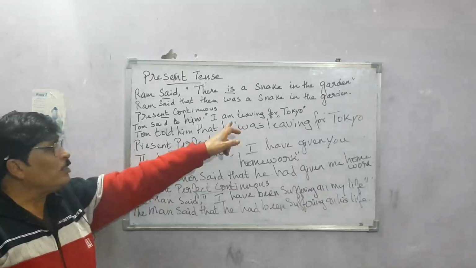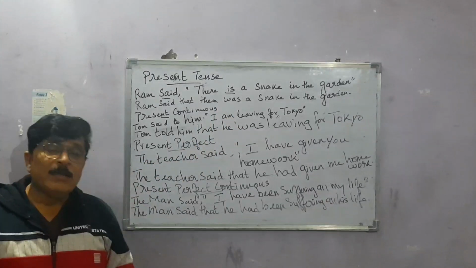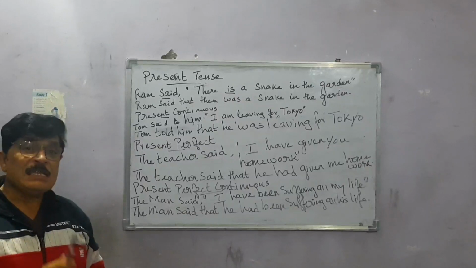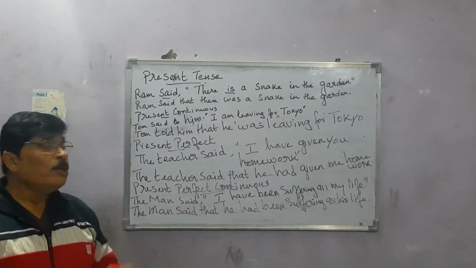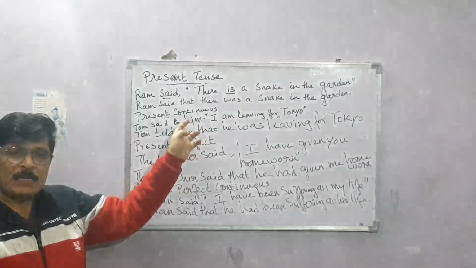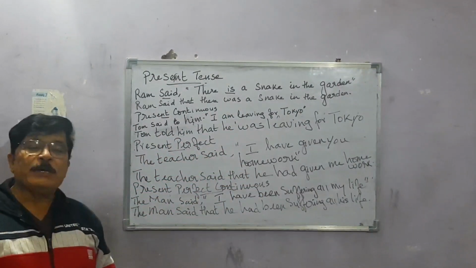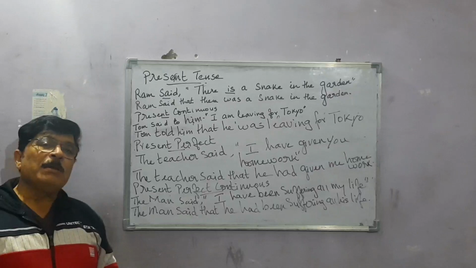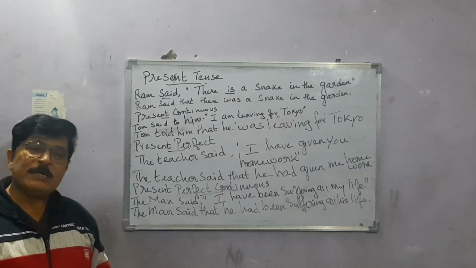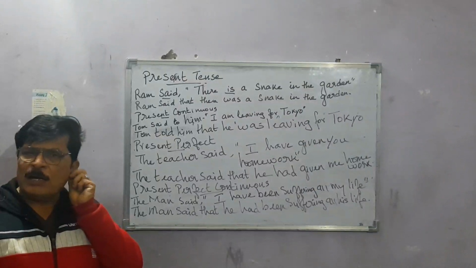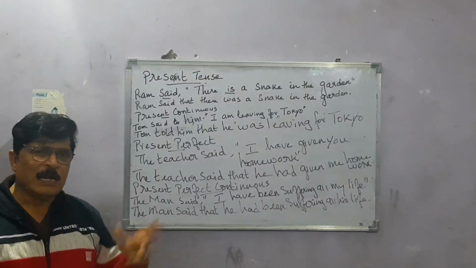Now why will it change? Because the reporting verb is past tense. So when the reporting verb is past tense and the reported verb is present continuous tense, the reported verb will become past continuous tense.